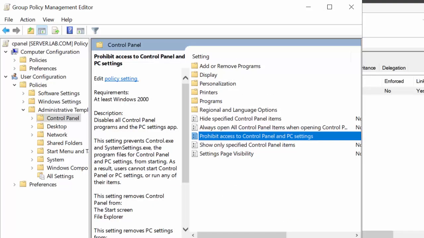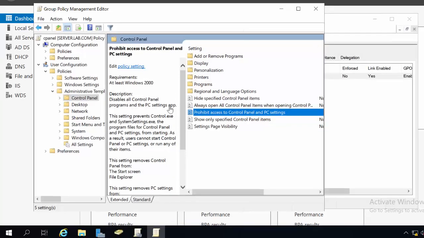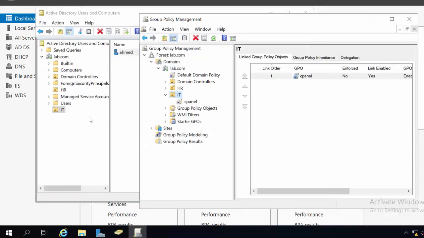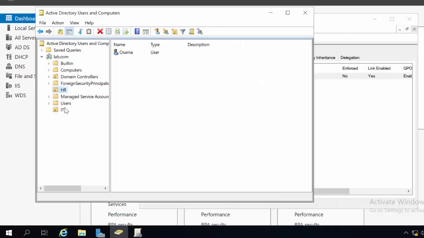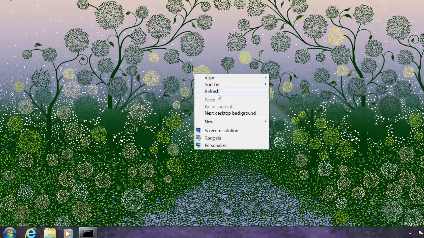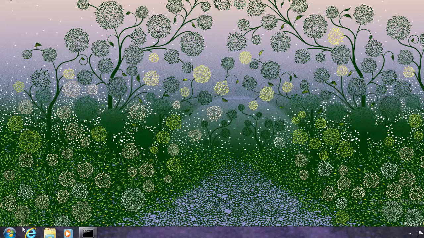Now just pay attention, I implemented this for which user? If you go here, you can see it is just for the IT, not the HR. Osama is now in the HR, and in the IT there is Ahmed, right? With Osama, I can do everything, no problem.